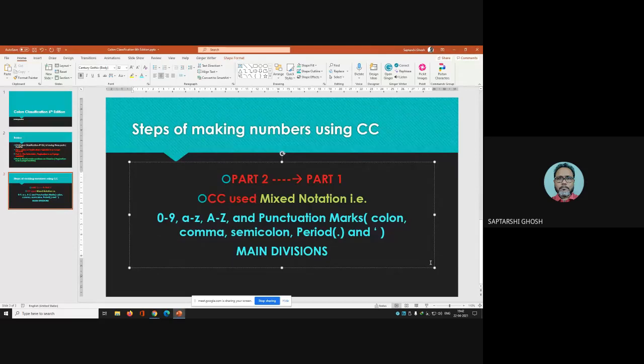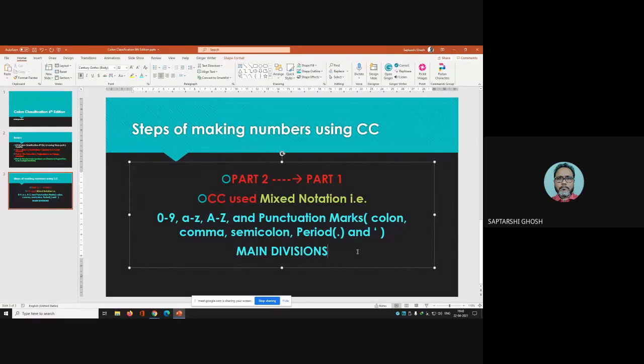In the first summary, we had 10. In the second summary, we had 10 into 10, that is 100. In the third summary, we had 1000 classes. Now in CC, we have main divisions, and right now let me show you the main divisions.